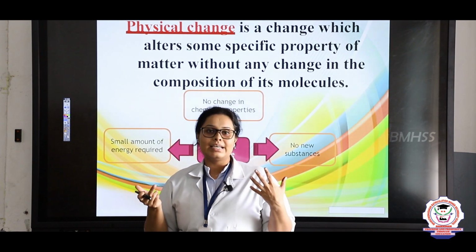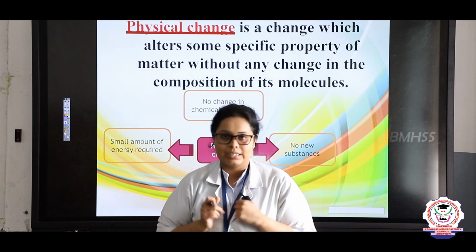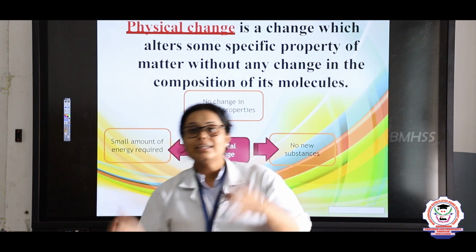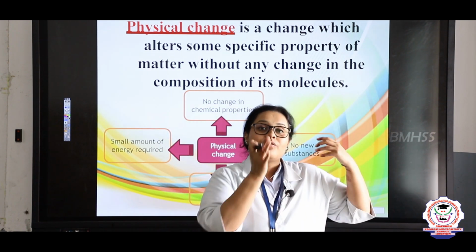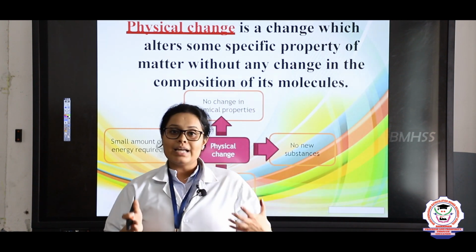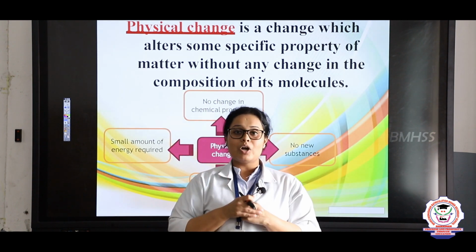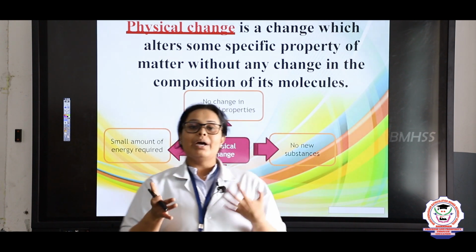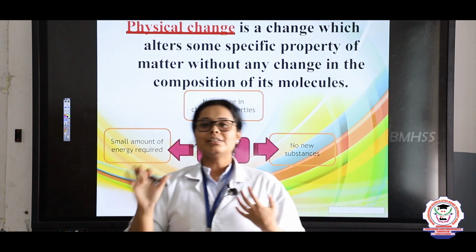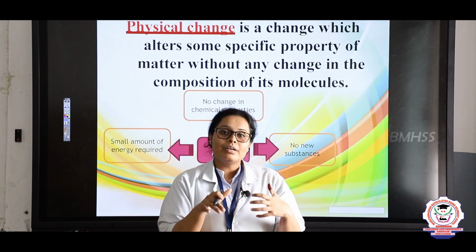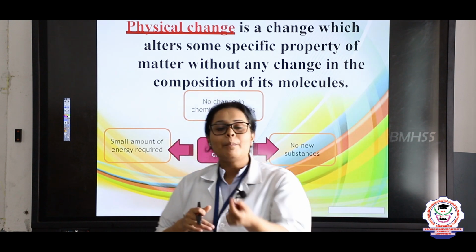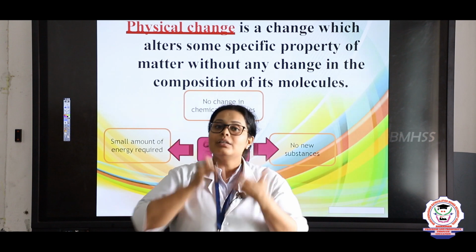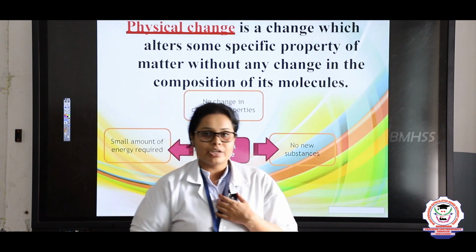Here is another example: when I am baking a cake, first I take the batter. If you compare this batter to the cake, the final product, you will see that there is an entire change of the product. This cake cannot be converted back into the batter. That is why it is a chemical change, which we will discuss later. So in physical changes, only the physical property gets changed, but the chemical property, that is the internal property of a substance, will never change.